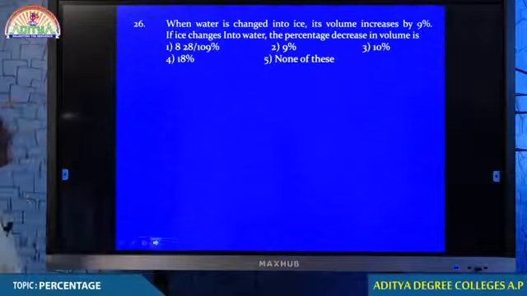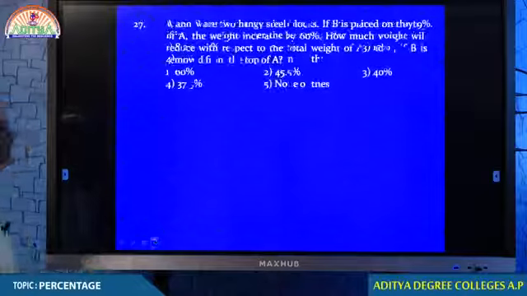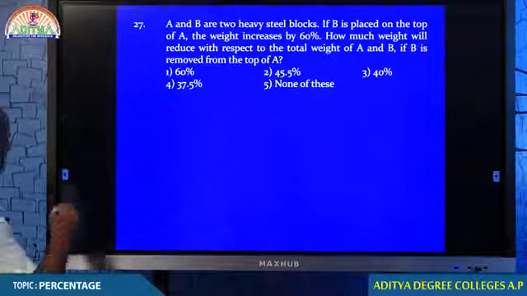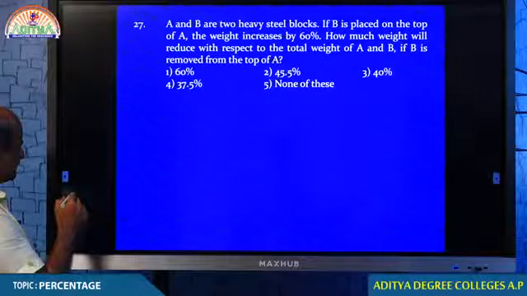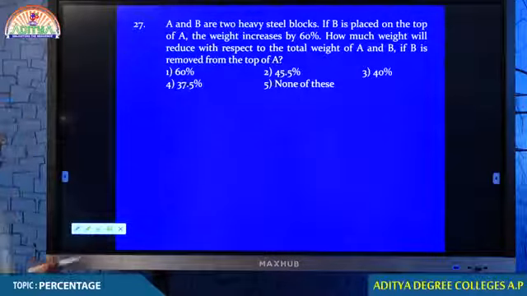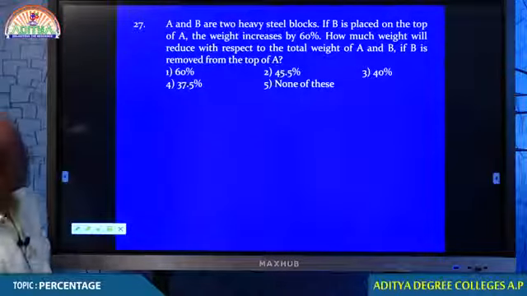Look at the question. Question number 27. Once again, my dear students, look at the practical usage. A and B are two heavy steel blocks.